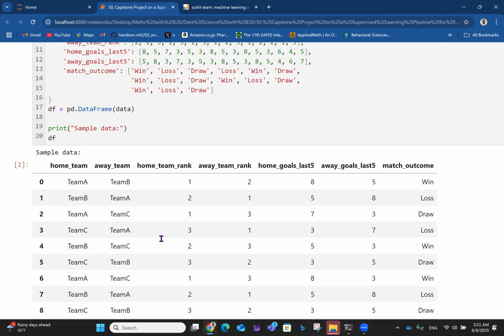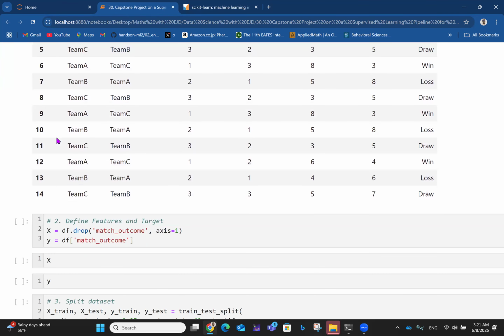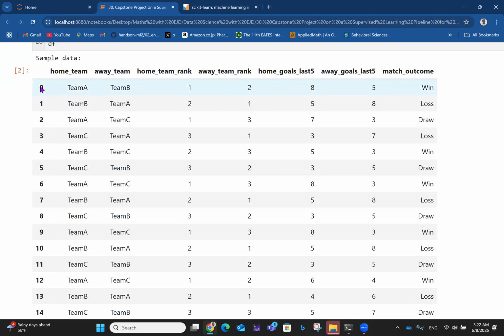If I run that, you see this now. We have 15 reports of 15 games. So you have team A, team B, and home team rank. Team A was number one on the table, while team B was number two. Then home goals in the last five matches, the goals of the home team in the last five matches, that's eight. Away, that's five. And then the outcome is win. That's a win for the home team. So whatever you see here is for the home team, right?